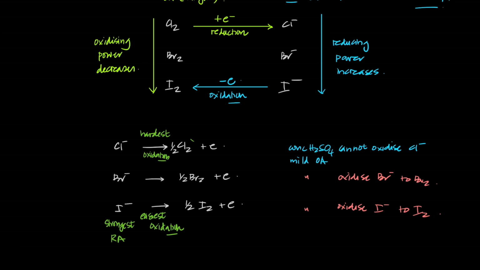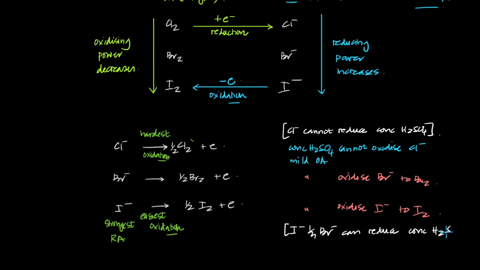Another way to say this is that sulfuric acid cannot be reduced by chloride. So either sulfuric acid cannot oxidize chloride, or chloride cannot reduce conc sulfuric acid. But iodide and bromide are stronger reducing agents. They can reduce sulfuric acid.